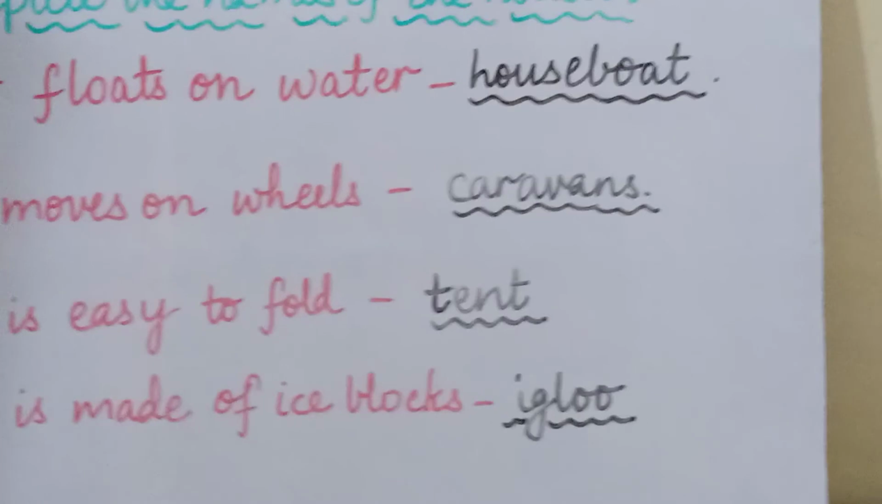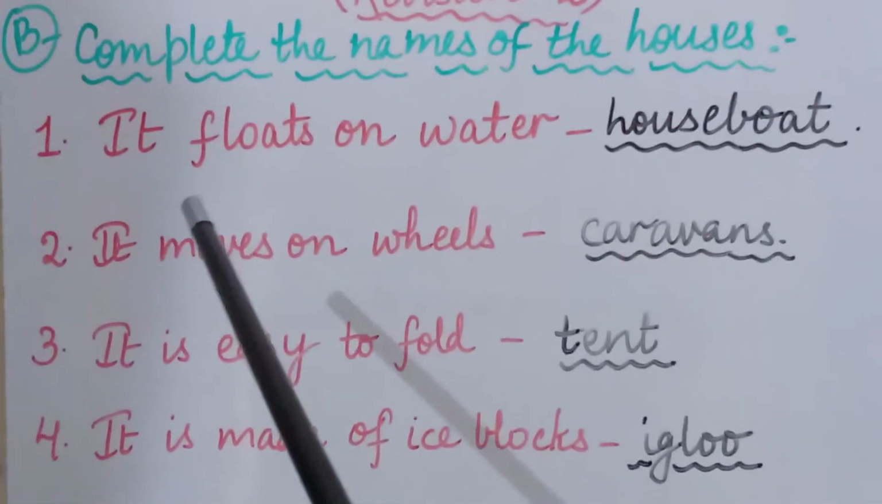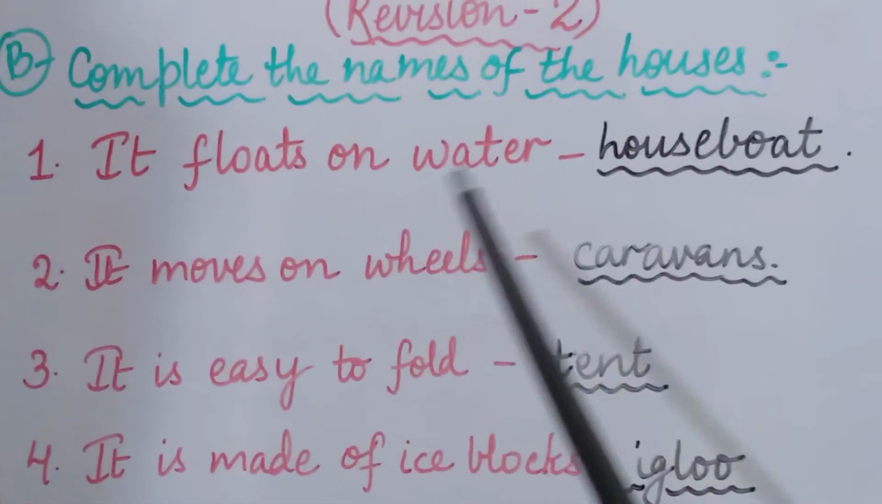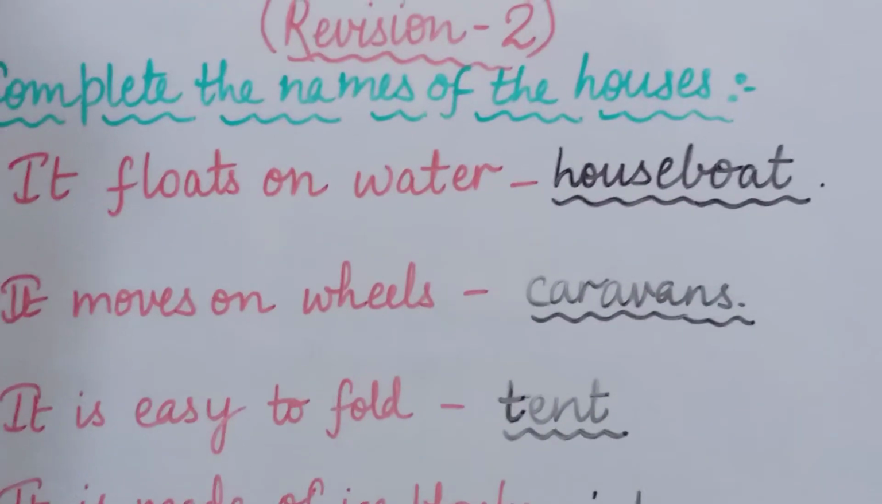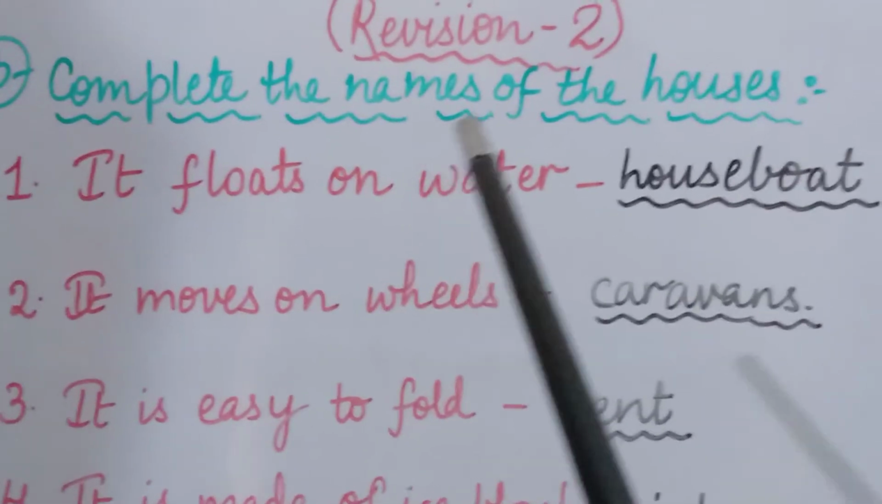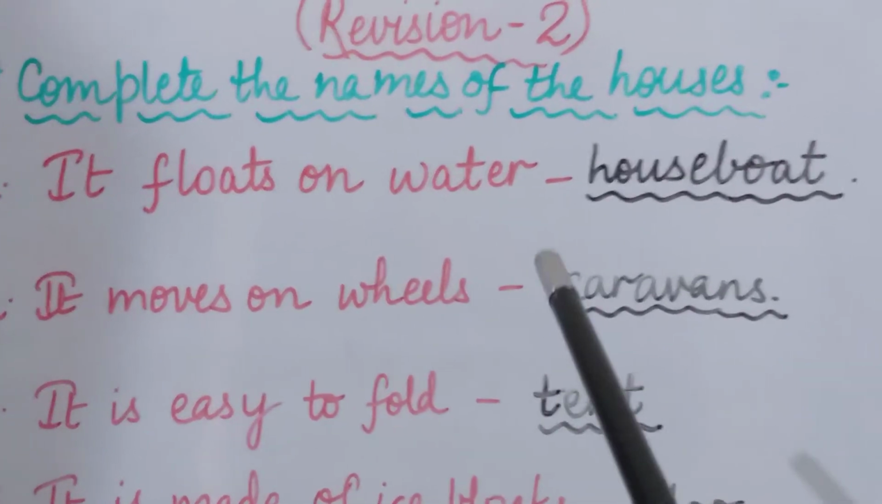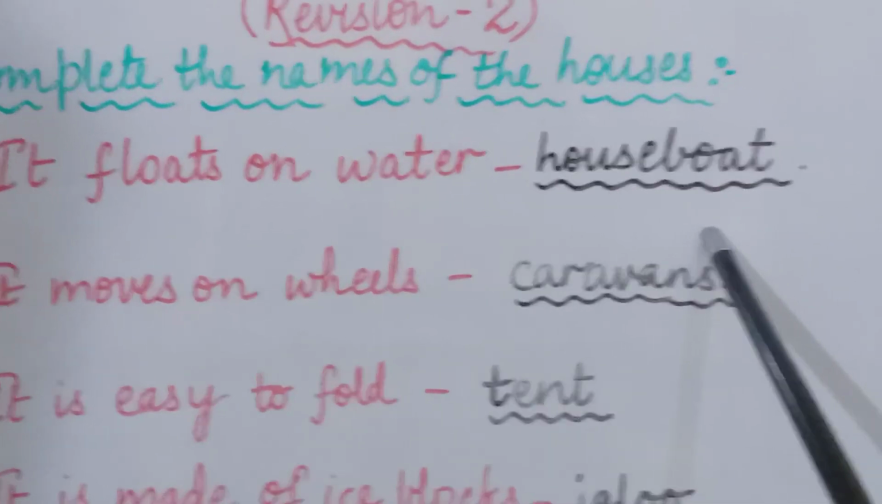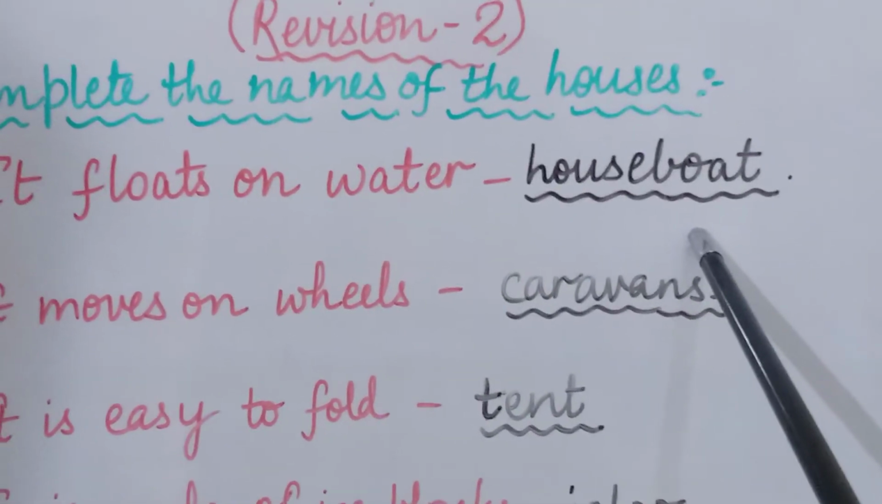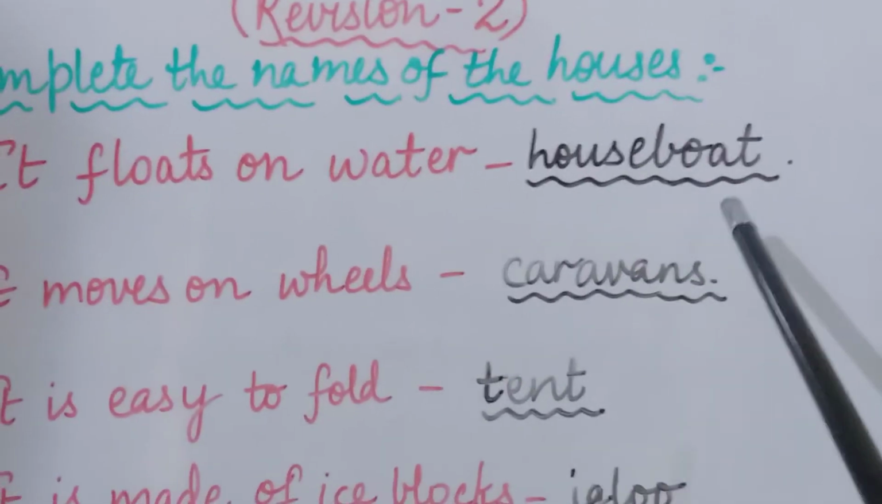Now coming to the first sentence, that is, it floats on water. So this is a clue for a house which floats on water. अब ये पढ़ के हमें पता चल गया कि कौन सा house water पे float करता है. That is a houseboat. So your answer will be houseboat. House, boat, houseboat. Is that clear?